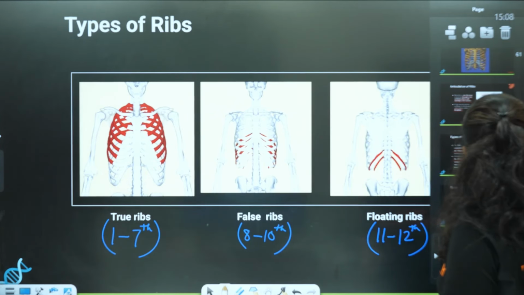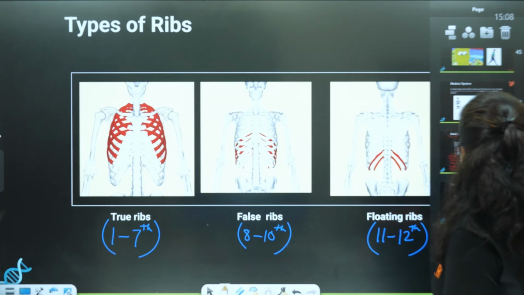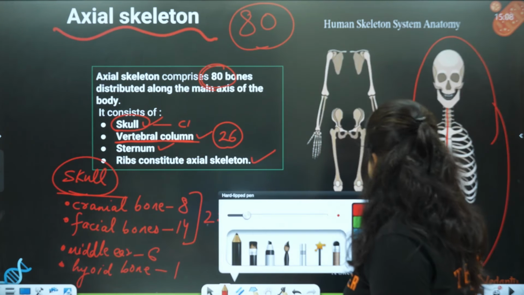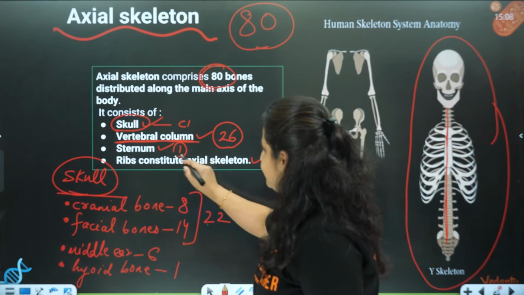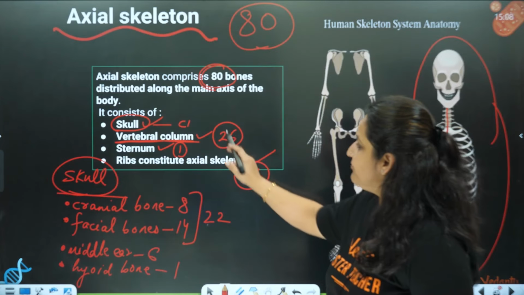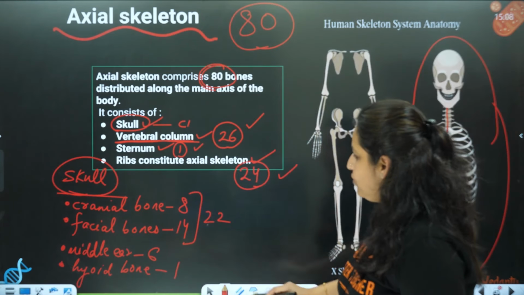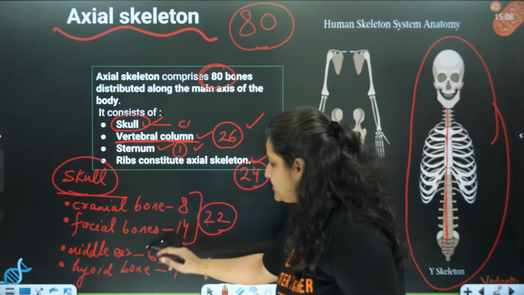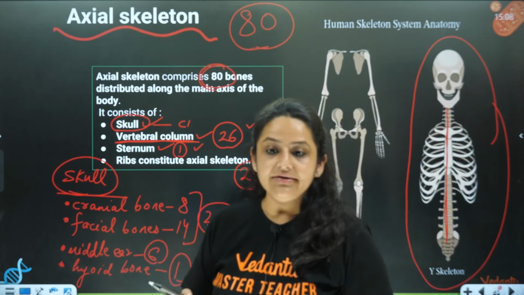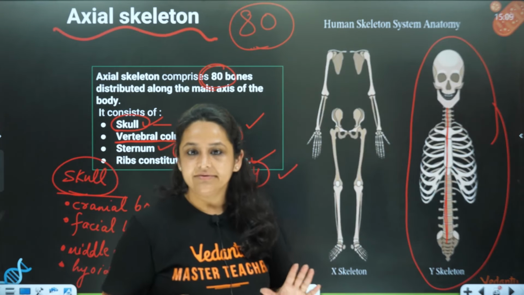So now if we go back to our main picture again, you can see over here, what is the total number I'll put up over here? See, right? 1 sternum and ribs constitute how much? They are 24. So now if you add 26 plus 1 plus 24 plus 22 plus 6 plus 1, you will get the total number of the axial skeleton. Our total 80 bones of the axial skeleton are complete.